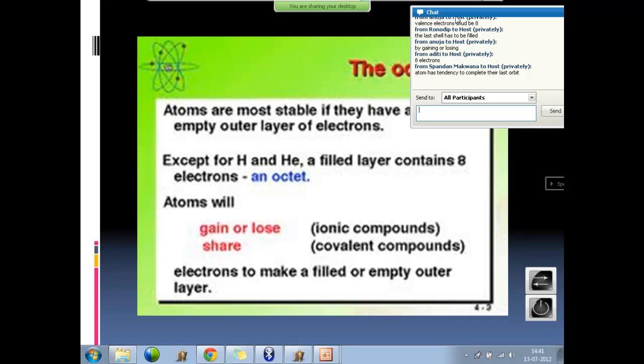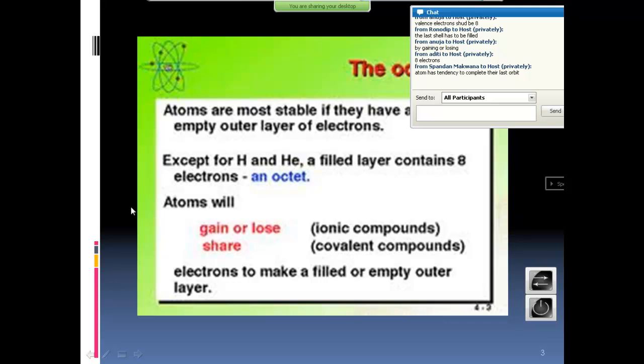This doesn't hold good for hydrogen, doesn't hold good for helium, doesn't hold good for transition metals, which are at the higher end after 60-70 molecular weight. Iron, aluminium, cobalt, nickel do not follow the octet rule, and neither do uranium and all those very high molecular weights. What happens here? Atoms will gain an electron or lose an electron to form ionic compounds, and this is only for p orbitals.